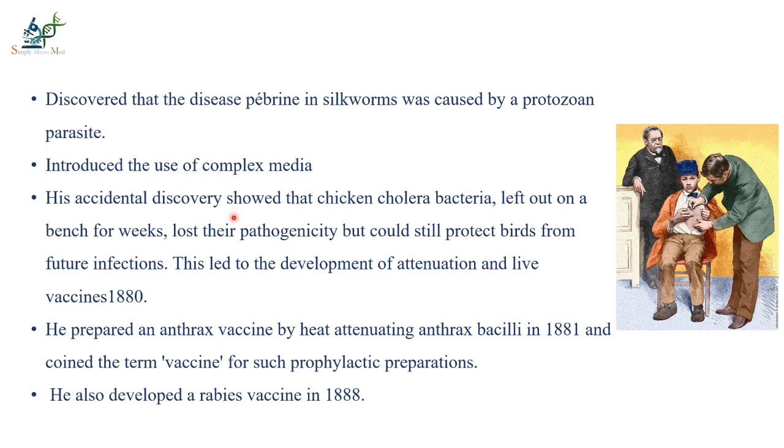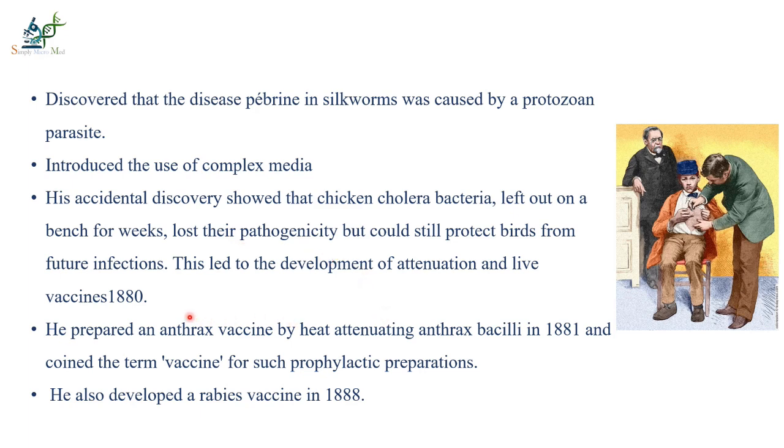His accidental discovery showed that chicken cholera bacteria left out on a bench for weeks lost their pathogenicity but could still protect birds from future infection. This led to the development of attenuation and live attenuated vaccine in 1880. The pathogenicity means the disease causing capacity of bacteria.